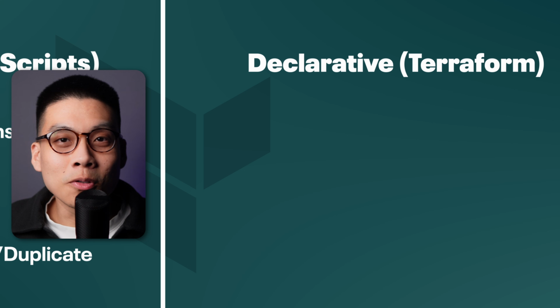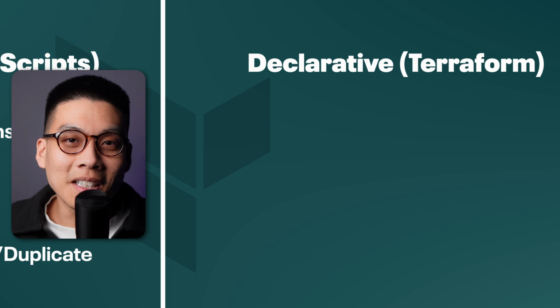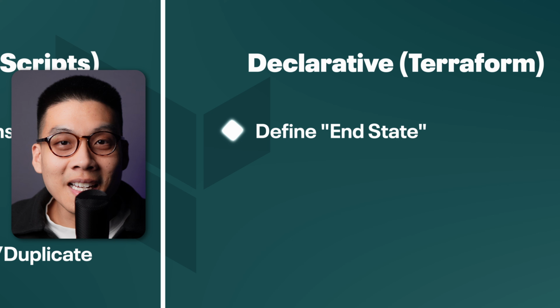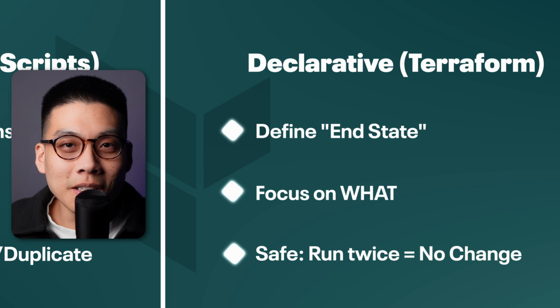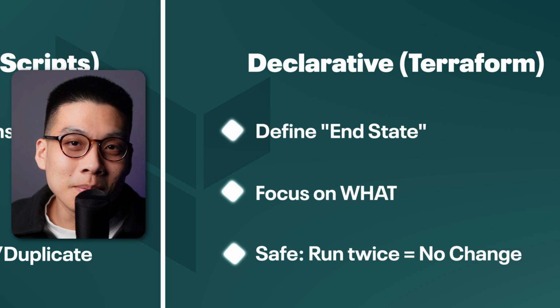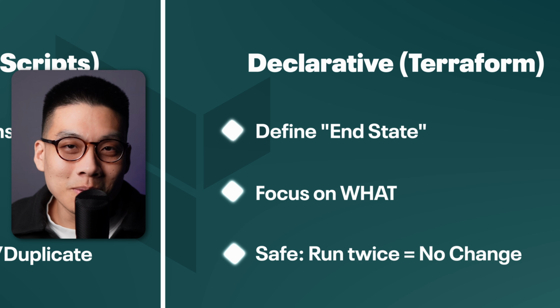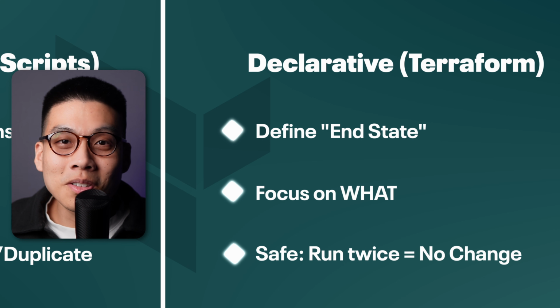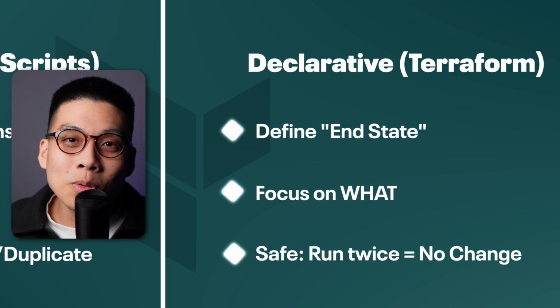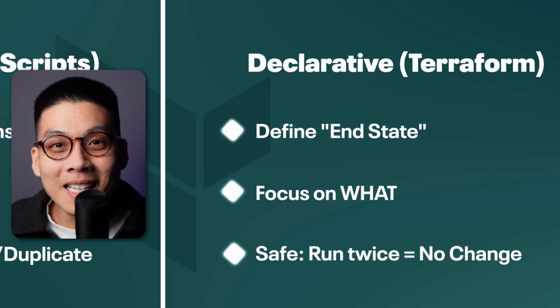Declarative, which is what Terraform is, is getting in that taxi and saying, take me to the airport. You define the end state. You don't care how the driver gets there. You don't care about the route. And crucially, if you say, take me to the airport a second time, the driver just looks at you and says, we're already here. Nothing happens. It's safe. This is important because Terraform isn't just a script that runs once. It's a tool designed to keep your infrastructure in that end state forever.